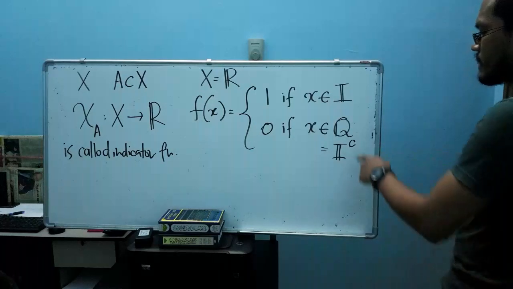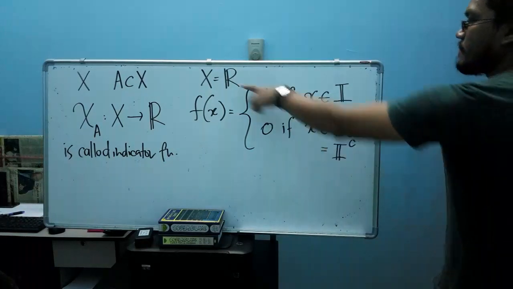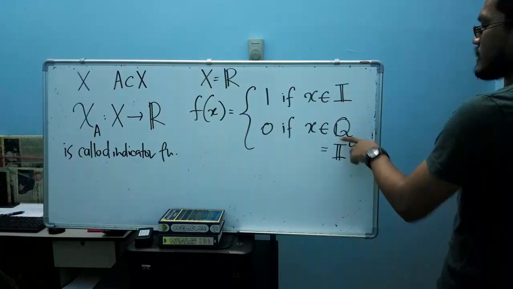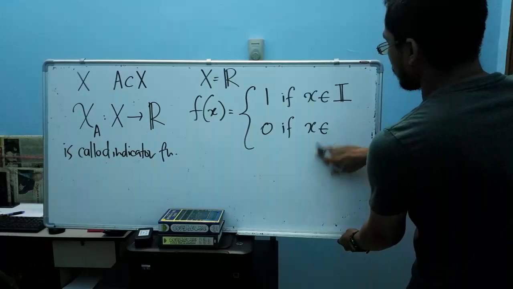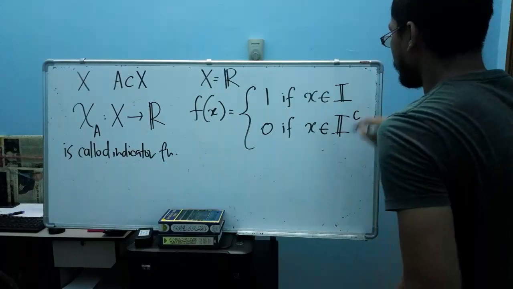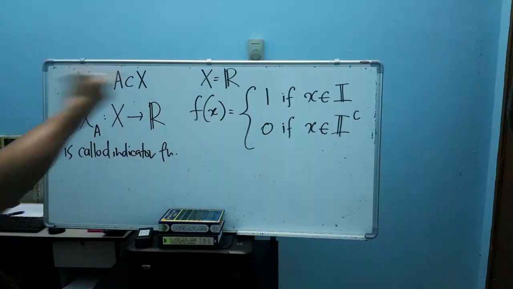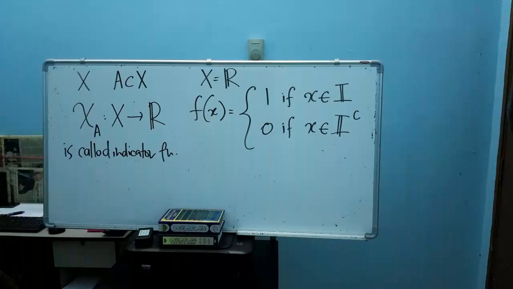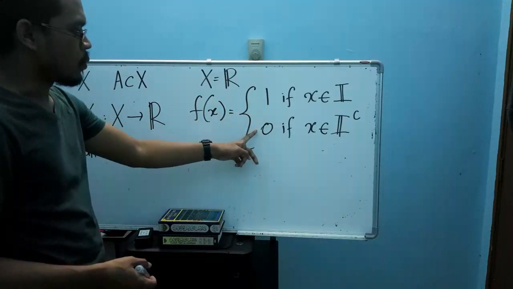What do we mean by I complement here? It means R difference I. When R difference I, we have the set of rational numbers. So I can write this one as this one. Therefore, such a function here is an indicator. Why? Because this function takes two values, 1 and 0.